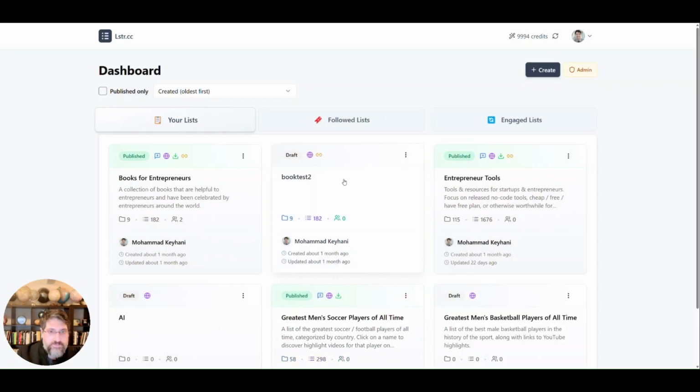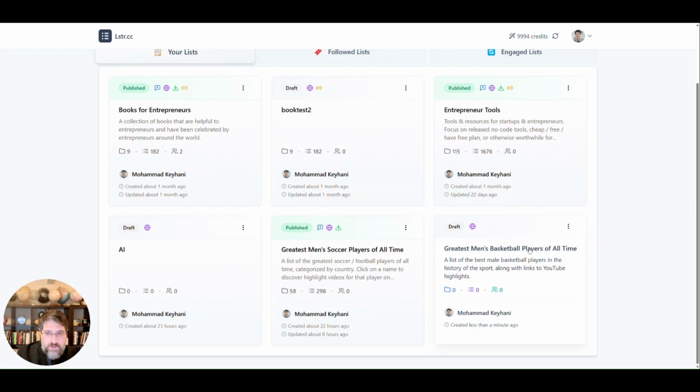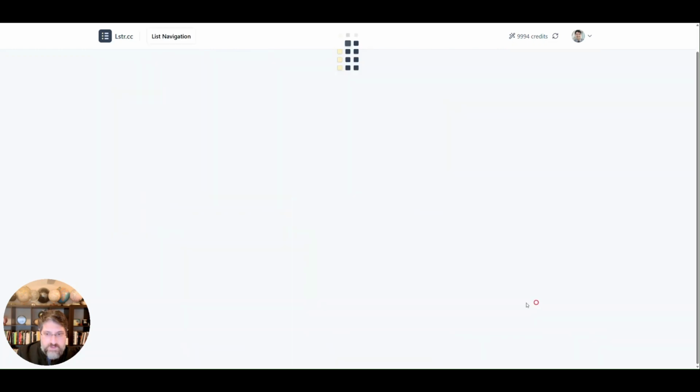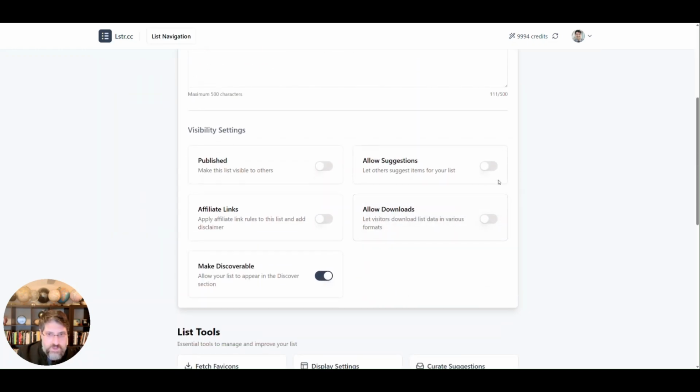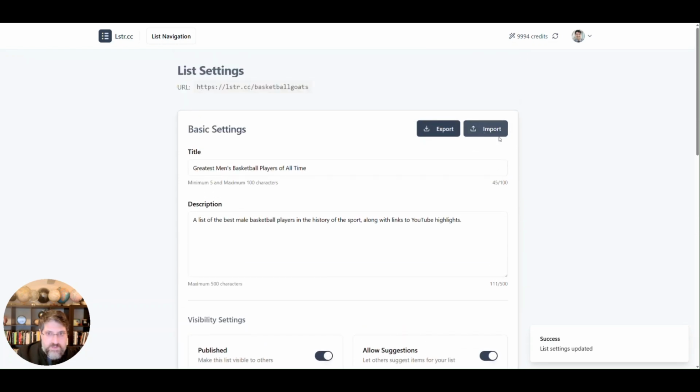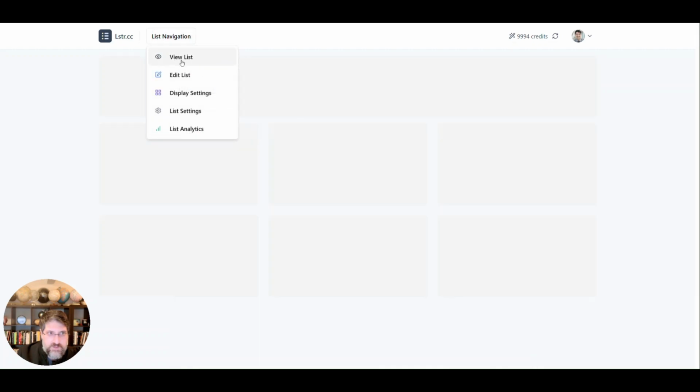Create the list here. There we go. In list settings, I want to change a few things. I will allow suggestions by people, allow people to download the list, and publish the list. This way people can see it. This is the import button that we'll use later, but just to see what the list looks like right now